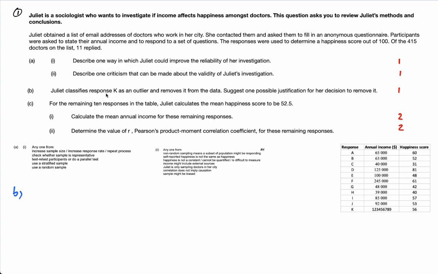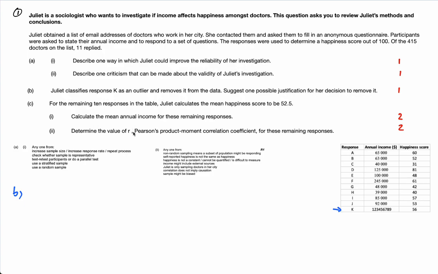Juliet classifies response K, that's this one, as an outlier and removes it from the data. Suggest one possible justification for a decision to remove it. Well, let's look at it, guys. Look at all these incomes. I mean, surely you can see there's something wrong with this. What's wrong with it? This number here is 1, 2, 3, 4, 5, 6, 7, 8, 9 digits. While these doctors are all on between $39,000 and $245,000 per year. This guy's on $123 million per year.